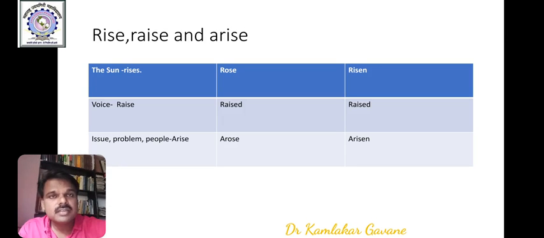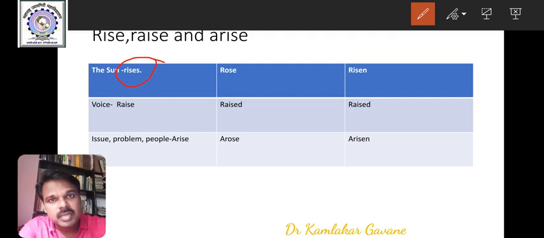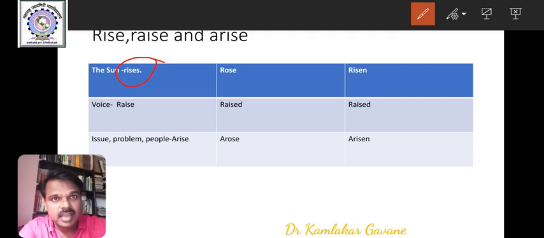Here in this table we have made distinction here. Rise means ugavne, the sun rises. Rise, the past tense is rose and risen. The sun rises, the sun rose, the sun has risen.